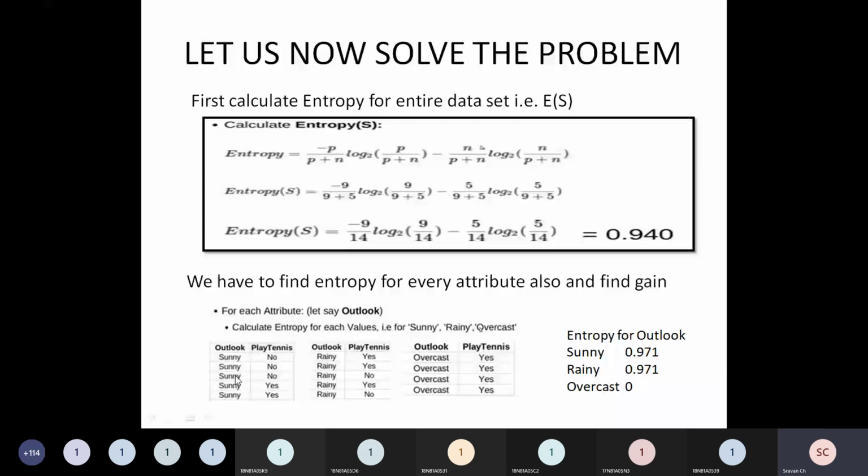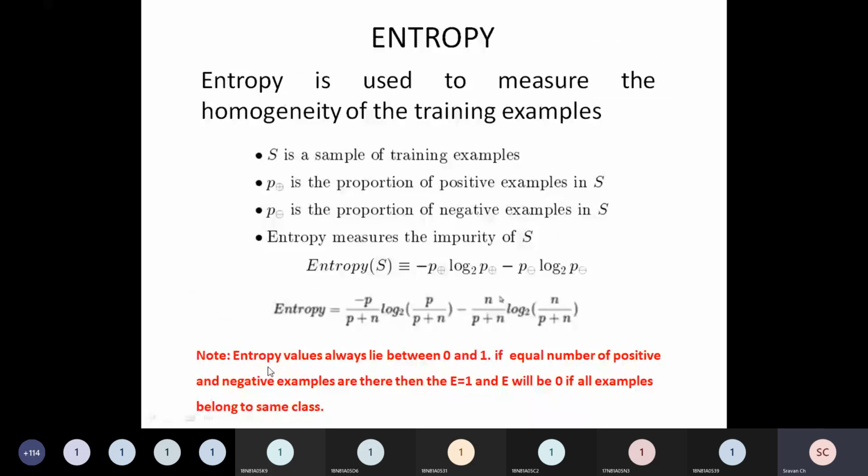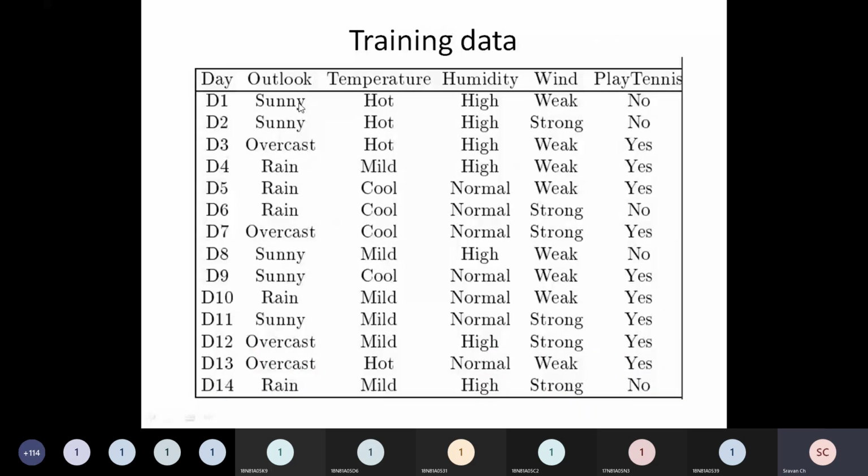So how did I create this table? I'll just go back to my data set. See here, I'll just copy it. Sunny. What is the outcome? No. Second, sunny. What is the outcome? No. Then again, sunny, no. Sunny, yes. Sunny, yes. So from this main data set, I am simply dividing it, right?